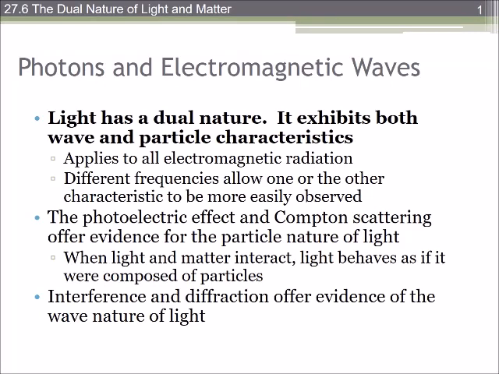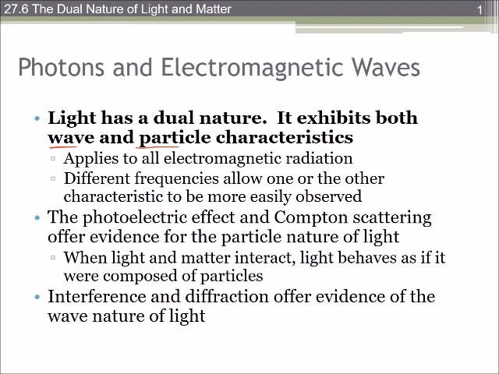So now we're going to talk about the dual nature of everything. We've seen that light has a dual nature. It can behave like a wave or a particle. There was quite an argument for quite a long time about whether it has to behave like one or the other, but then we postulated that maybe it's true for everything.